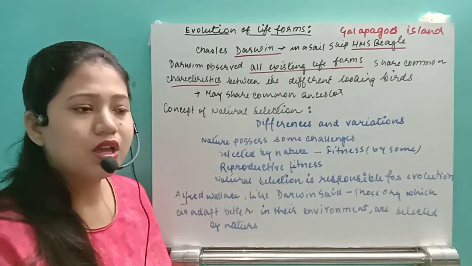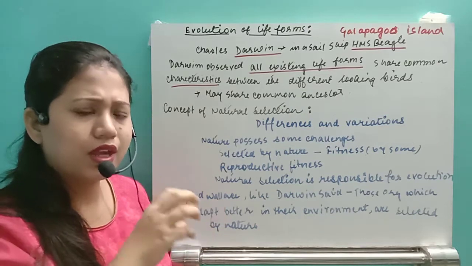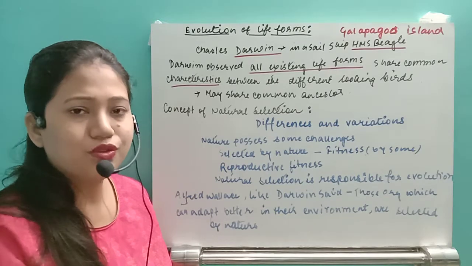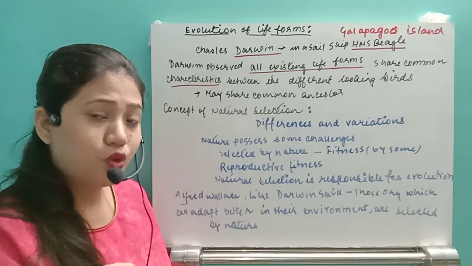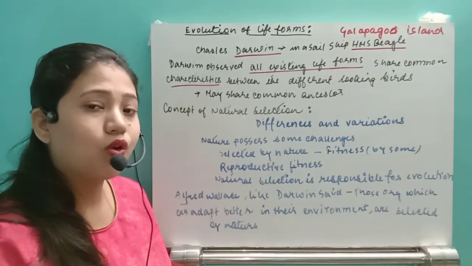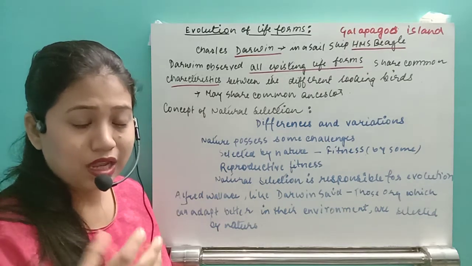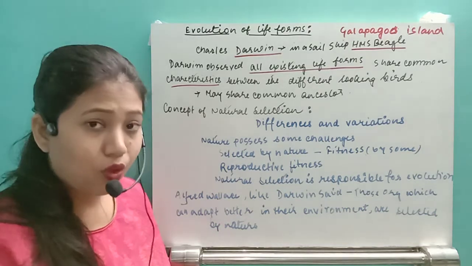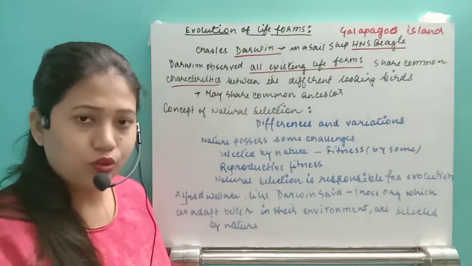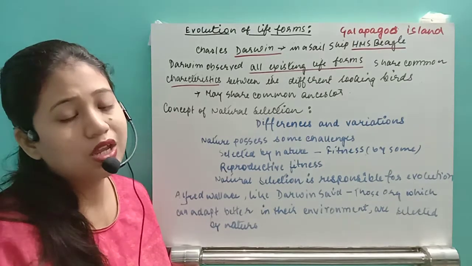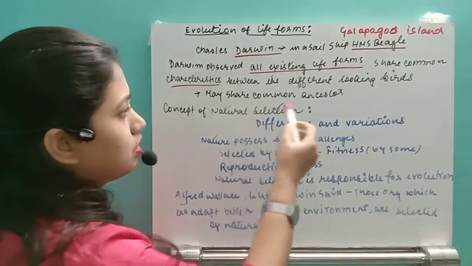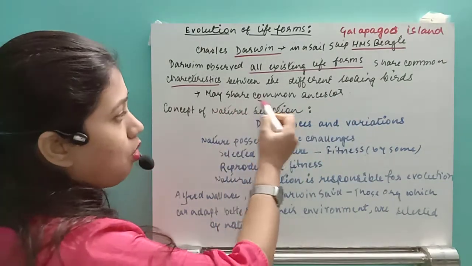The Galapagos is a very small group of about 22 islands, and in those islands he was observing the bird species. He drew the bird species, as different varieties of birds were present. But through his minute observation, and having drawn all those pictures, he was able to find some common characteristics. Though the birds were morphologically different, they still shared some common characteristics. This is the meaning of this line: between the different looking birds, they may share common ancestors.